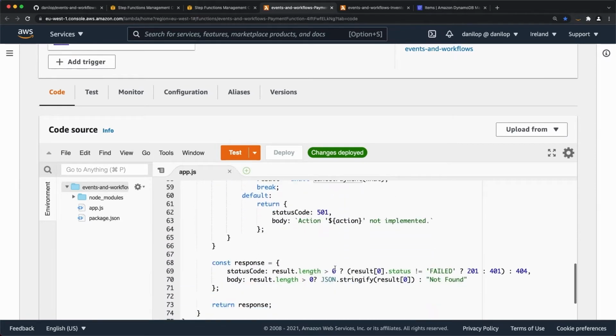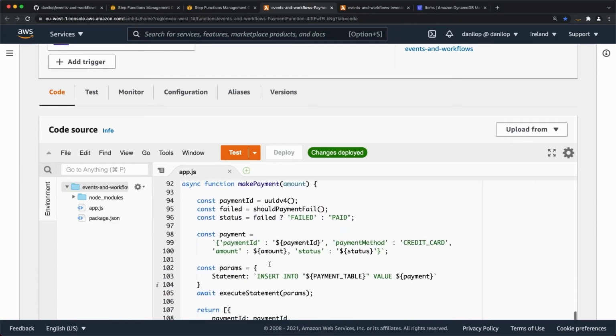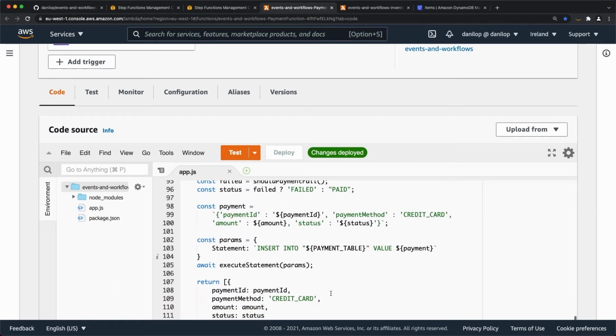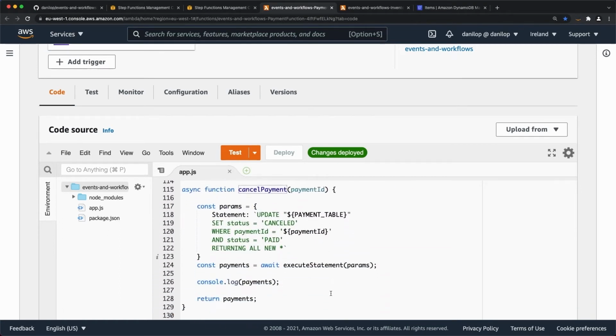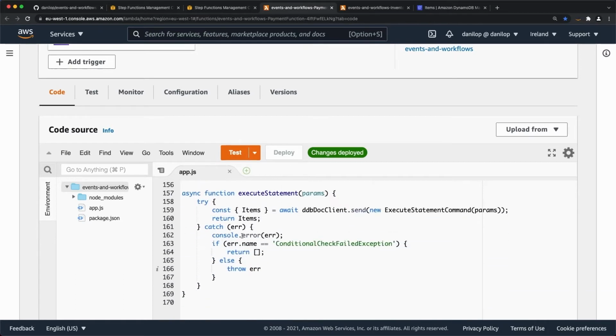to make a payment or to cancel a payment or to describe a payment. And if we look into the interaction with DynamoDB, I'm using the new PartiQL interface that is very similar to SQL, so it's very easy to read. So I select from the payment table to describe a payment. I insert into the payment table a value if I want to make a payment, and I update a payment if I want to cancel it based on specific conditions. To execute the statement, I use this utility function that sends the request asynchronously to DynamoDB using the DynamoDB doc client.